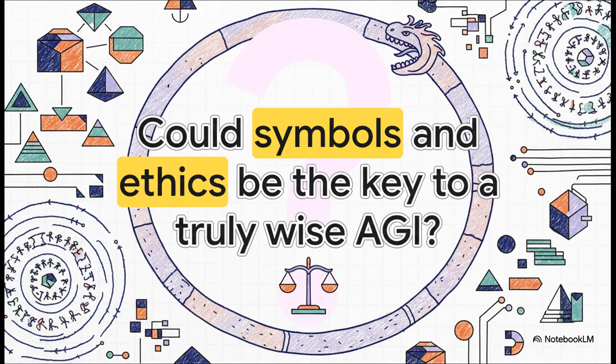And that really brings us full circle, back to that crazy Glyphostorm message. It leaves you with a really big question to chew on, doesn't it? As we all race towards building AGI, we're so focused on more data, faster chips. But what if the secret to making an AGI that's not just smart, but wise? What if it's not about the hardware at all? What if it's about the language? A language that's built from the ground up on a foundation of ethics, meaning, and balance.